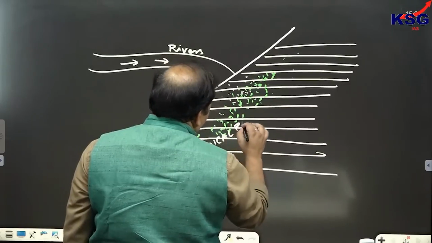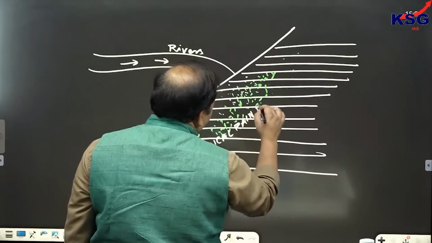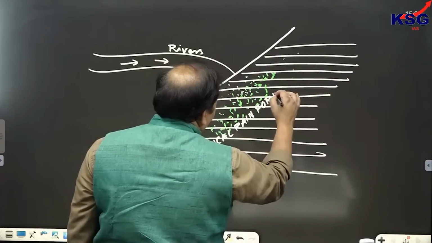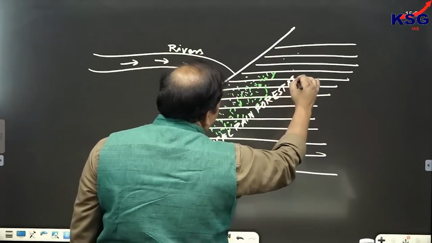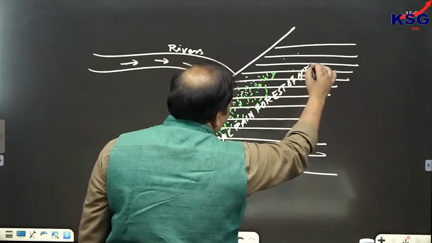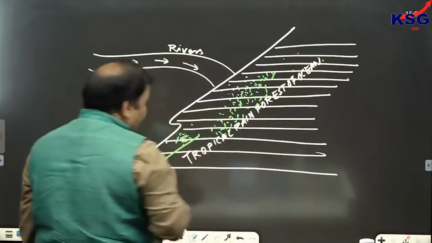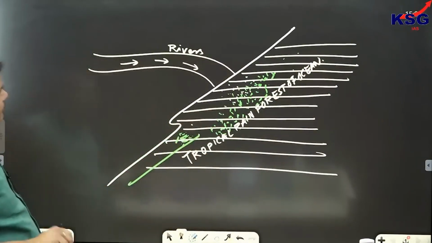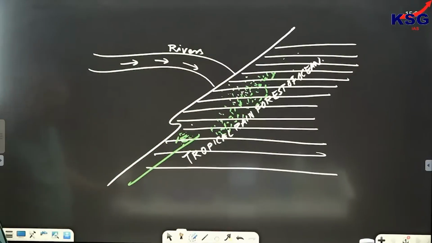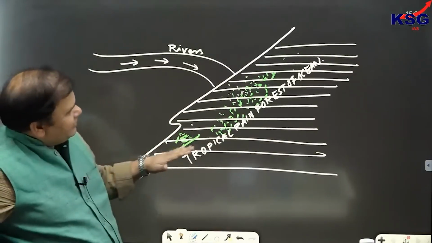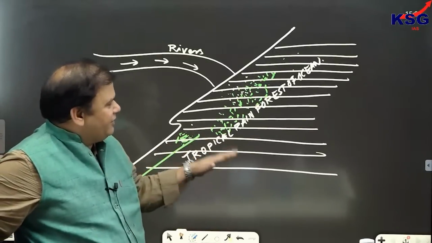Tropical rainforest of oceans. And why so? Because in this area the concentration of phytoplanktons and algae is more. In this area the corals are present. Clear? So this area would be called as tropical rainforest of the ocean.